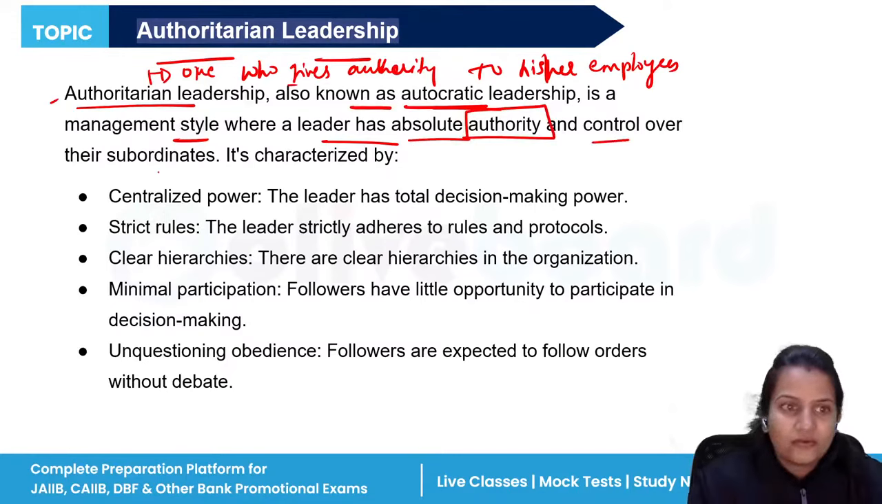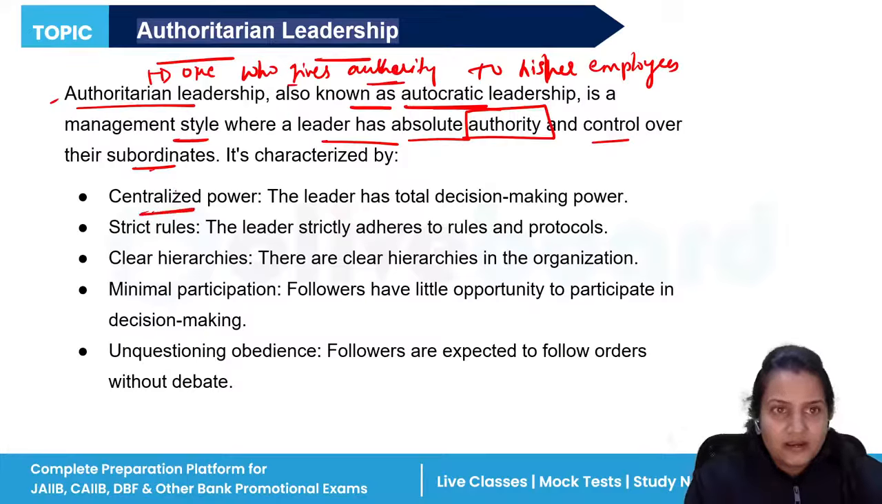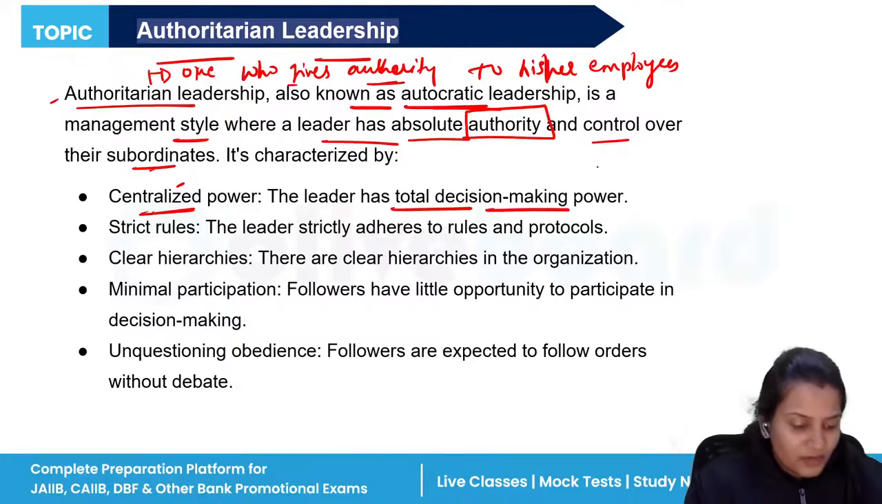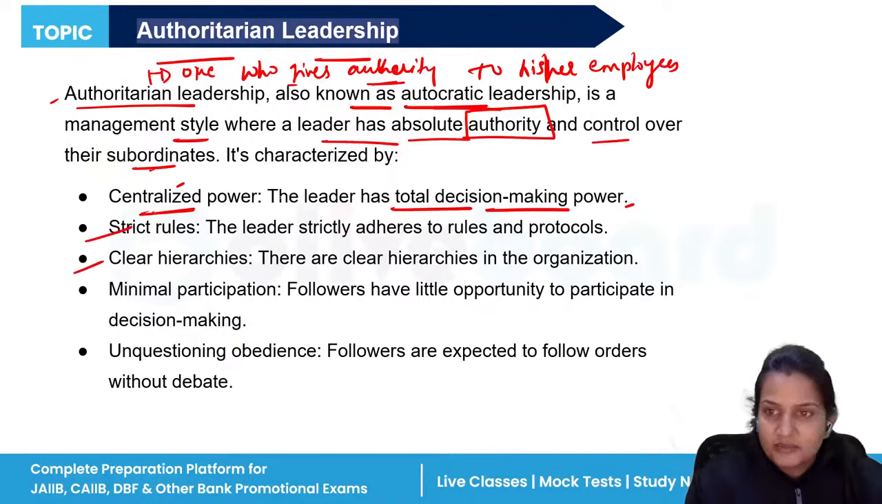Okay, very important, and control over their subordinates. So what the leader says, the same thing the subordinates have to follow, the same thing the employees have to follow. They cannot question, why are you asking me to perform this activity, I will not perform it, it is not my expertise. No, whatever the leader says, they have to perform the same activity. That is what is called authority. He has centralized power. Authoritarian leadership has centralized power, meaning the decision making power. Only one person will take decisions. Rules are very strict. Proper hierarchies have to be maintained. That is also known as scalar chain.